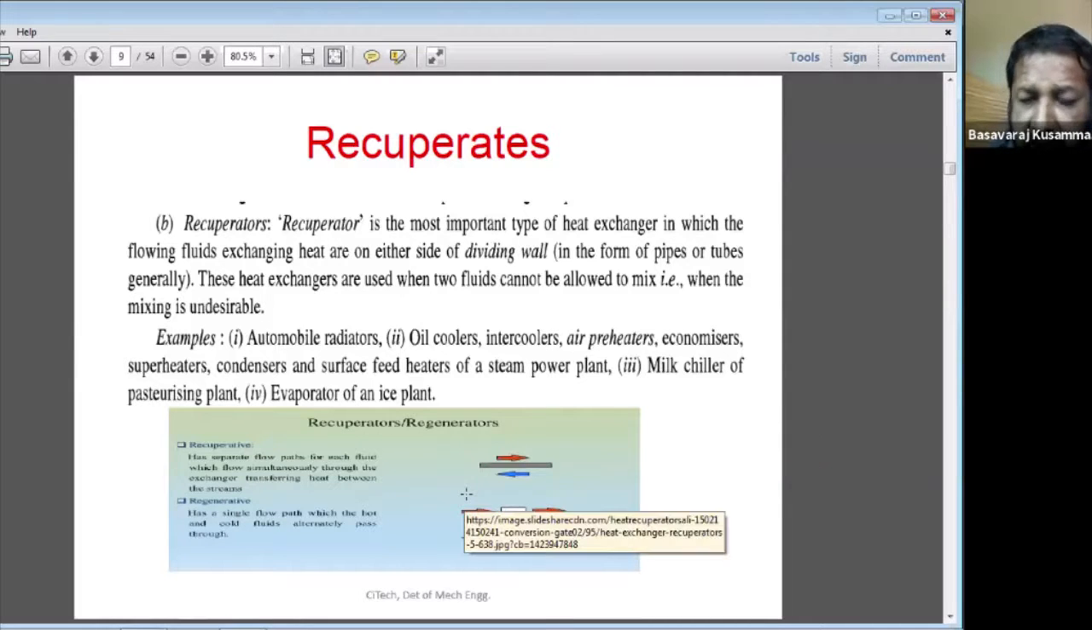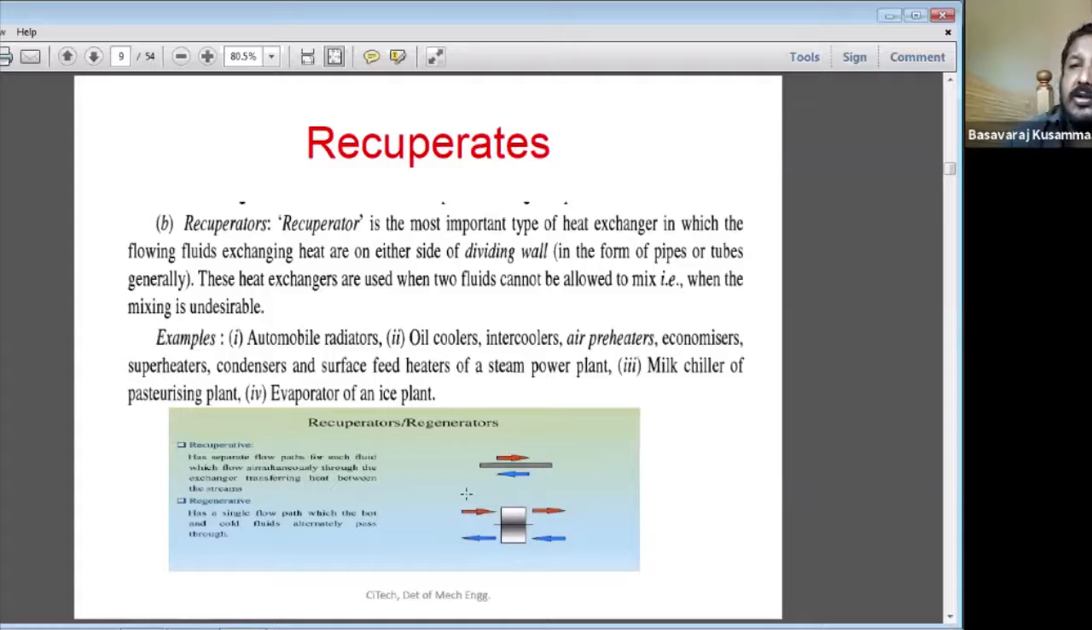Air cooler, intercooler. Intercooler means the outside environment is there, and it will cool the fluid which is flowing inside the pipe, which is entirely different. The air intercooler is called an air cooler. Understand? We can call that a recuperator here.